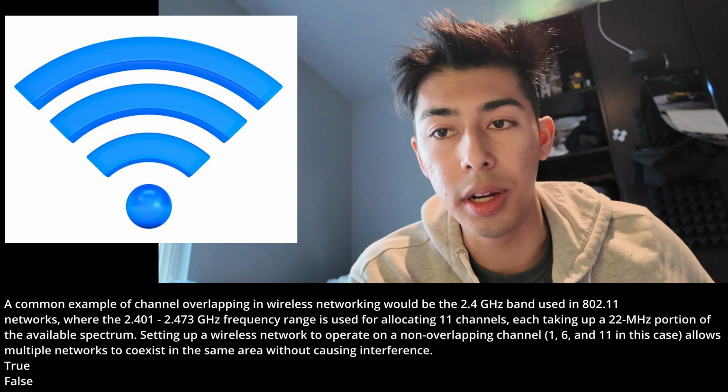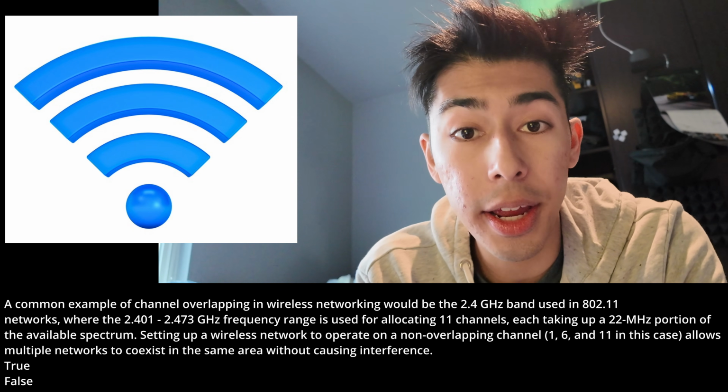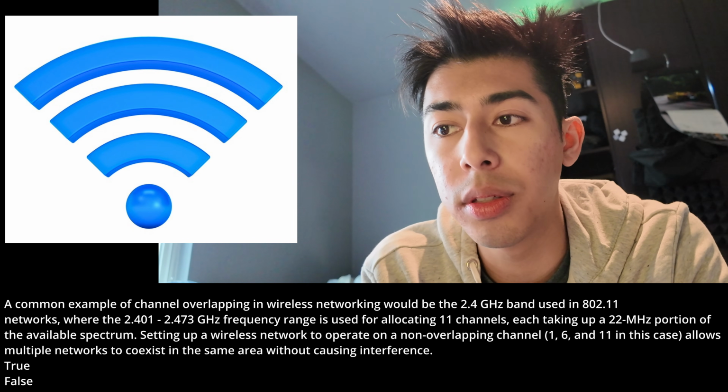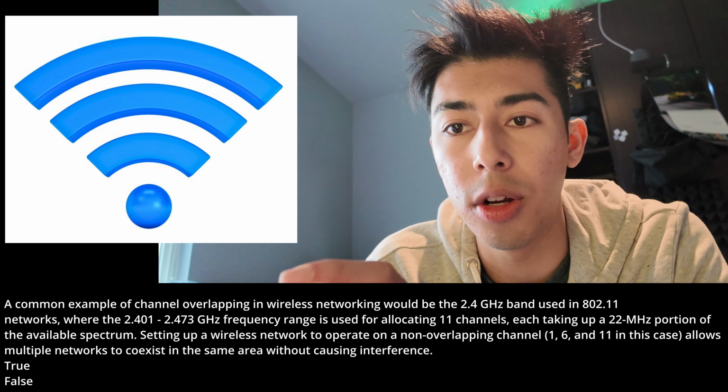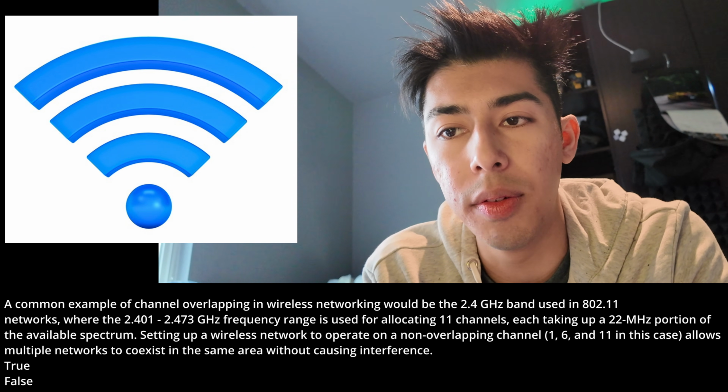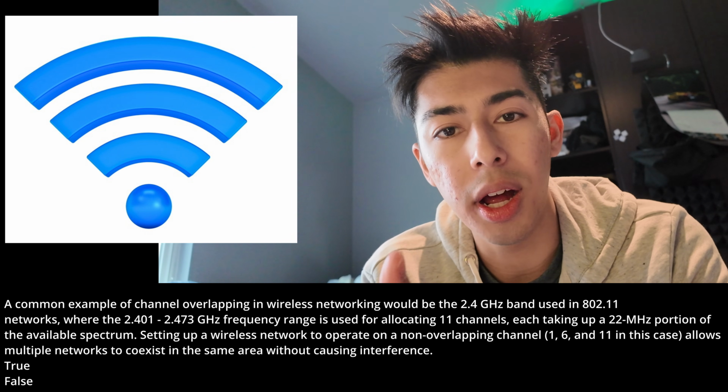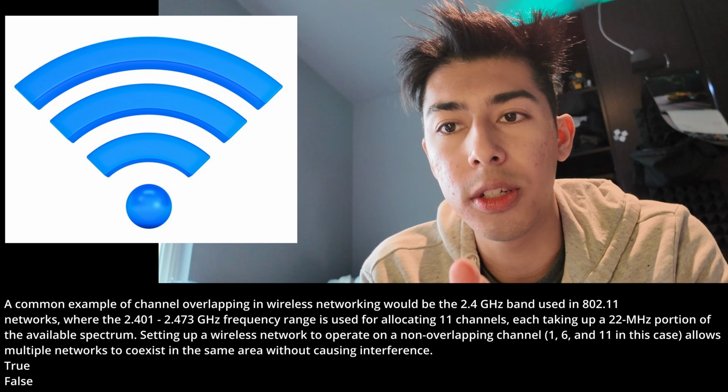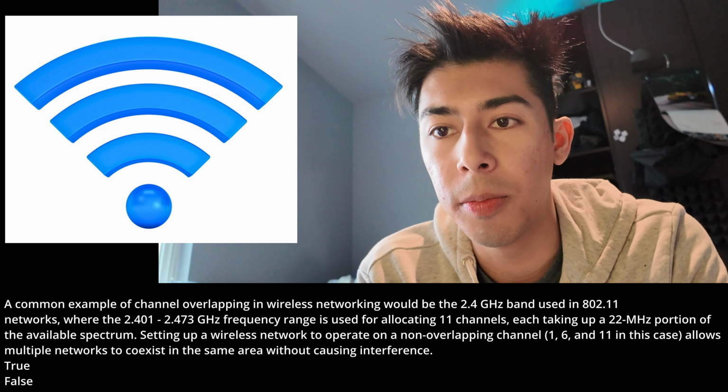We're talking about Wi-Fi here. And a common example of channel overlapping in wireless networks would be the 2.4 GHz band used in the 802.11 networks. Keep in mind 802.11 networks use a 2.4 GHz band and 5 GHz band.